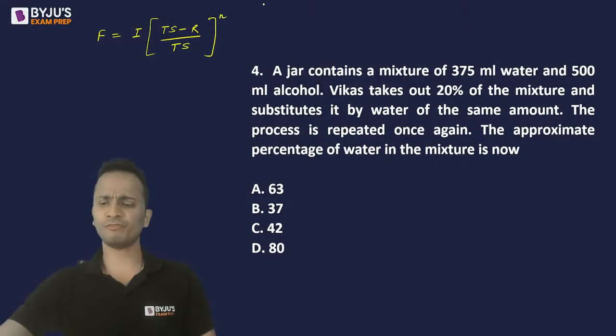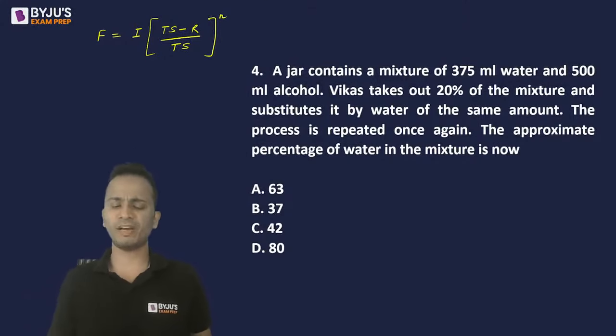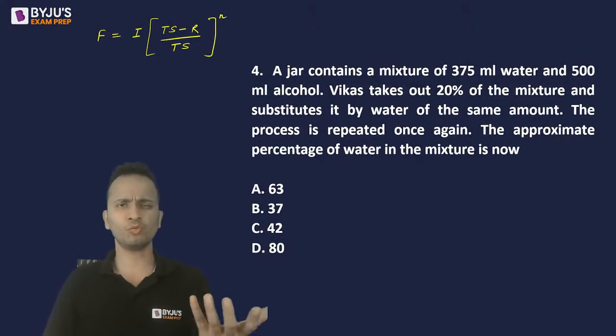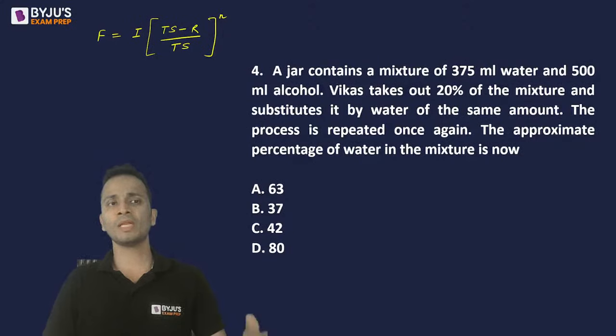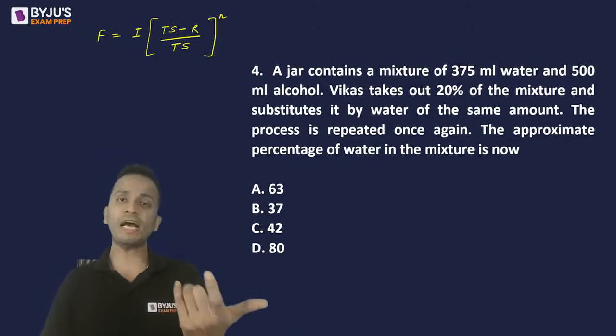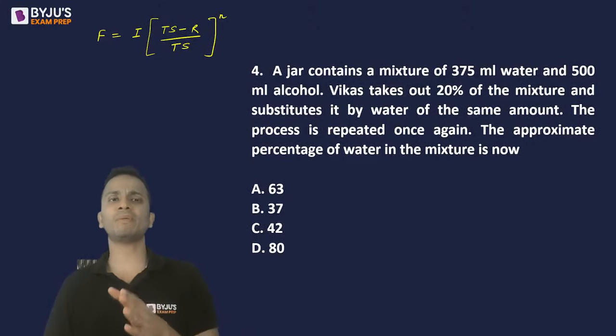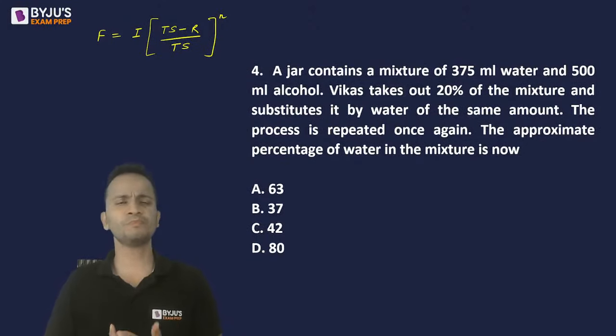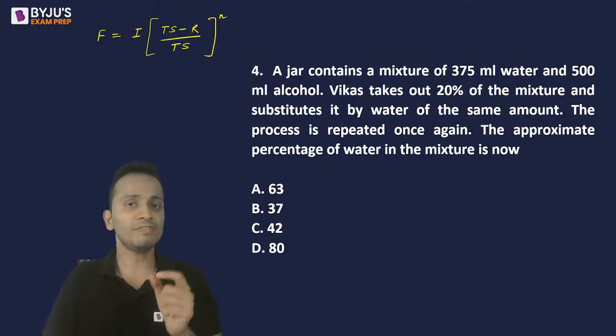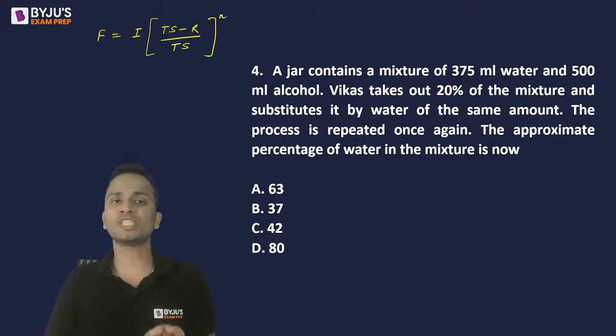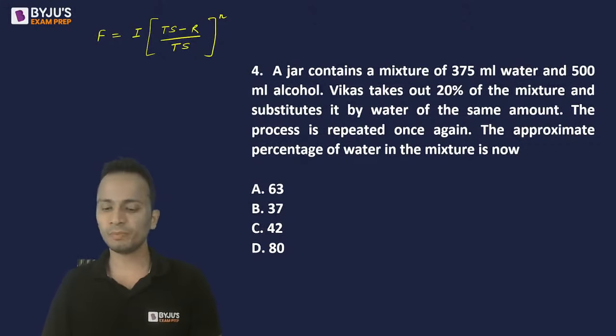So I have just written the formula for removal replacement, which says final fraction or final percentage, whatever you want to take, is equal to initial fraction or percentage, whatever is on the left hand side, bracket total solution minus removed divided by total solution. Basically, the fraction of solution which is left inside the bracket. So inside the bracket, I have the fraction of solution which is left and raised to the power the number of times the step is repeated.